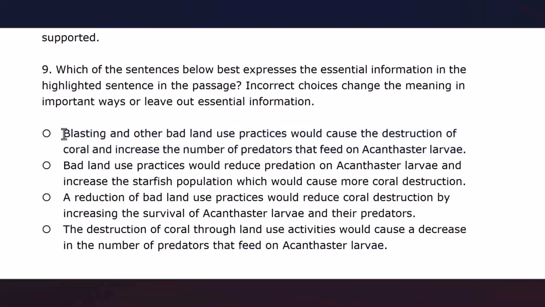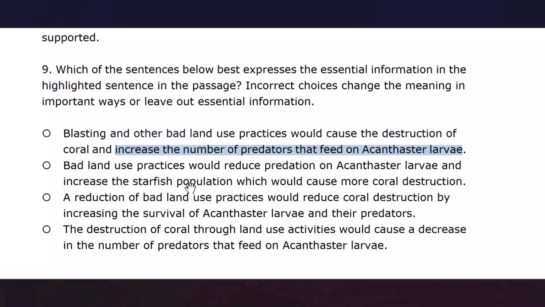The first part of this sentence is true. According to the highlighted sentence, blasting and other bad land use practices would cause the destruction of coral. That's true. But we cannot agree with the second part of the sentence, which says this blasting and other bad land use practices increase the number of predators that feed on acanthaster larvae.